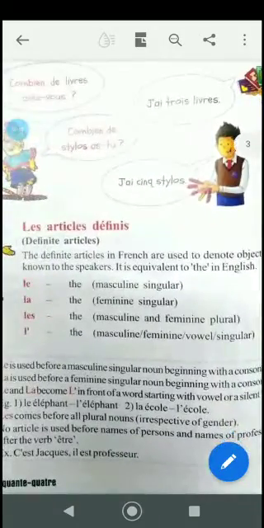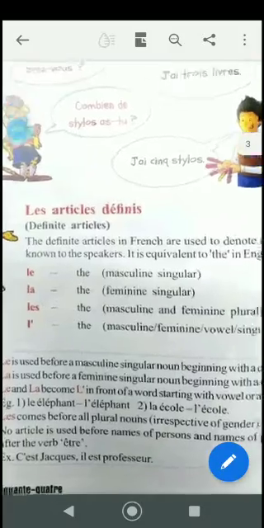Now what are definite articles? Basically, when we are saying something about 'the', pointing out or emphasizing a particular object, that is called a definite article. For example, I have a book, the book is green in color. So I am saying something particular about that book. When we are definite about an object, we make use of the definite articles: 'the' in English, whereas le, la, les and l' in French.